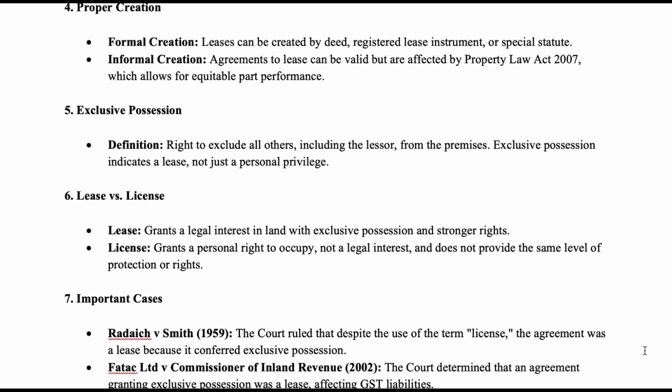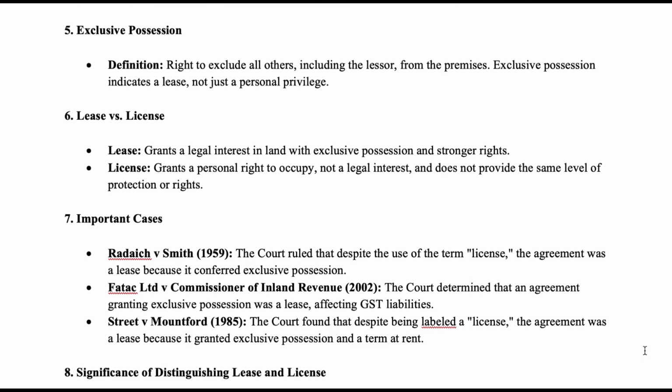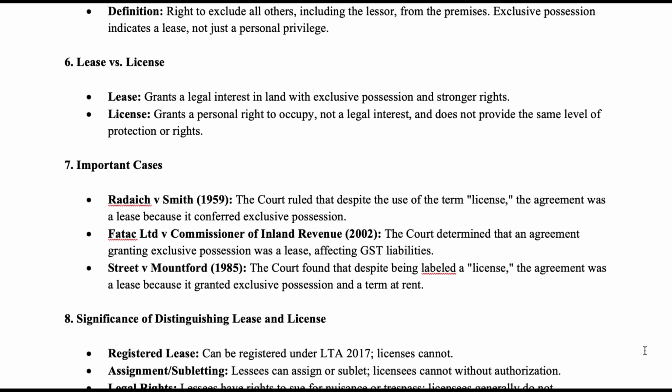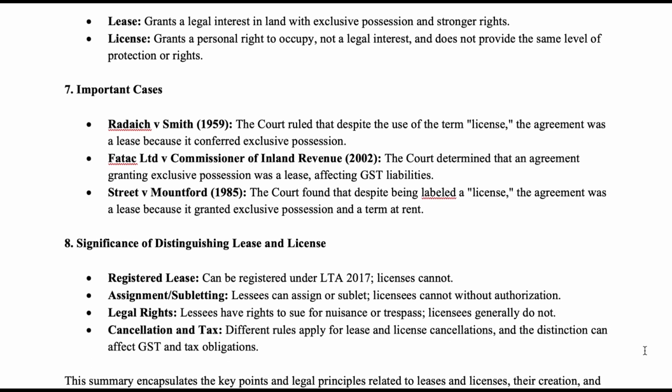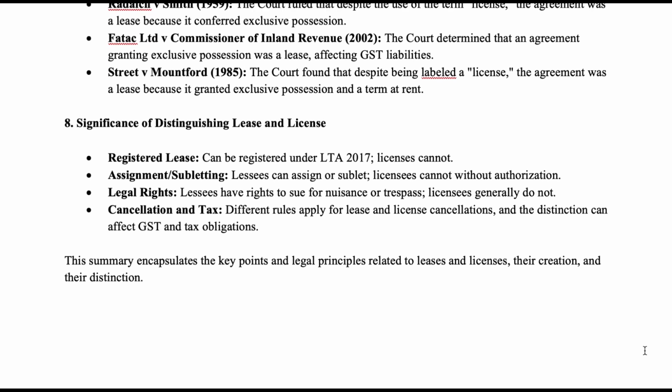Summary of the lease topic. 1. What is a lease? A lease is a legal agreement where one party, the lessor, grants another party, the lessee, the right to exclusively possess land for a specific period, which is usually shorter than the lessor's ownership period. Leasehold estate: a temporary interest in the land, which reverts to the lessor after the lease ends. Lease versus tenancy: a lease has a defined term. A tenancy typically has an uncertain or periodic term and is often used for residential arrangements.